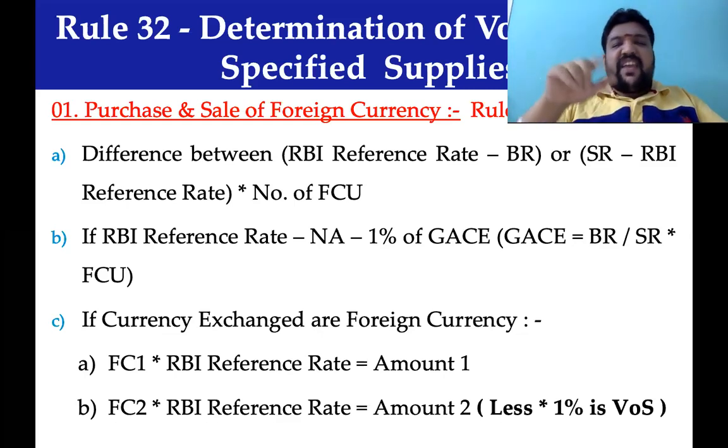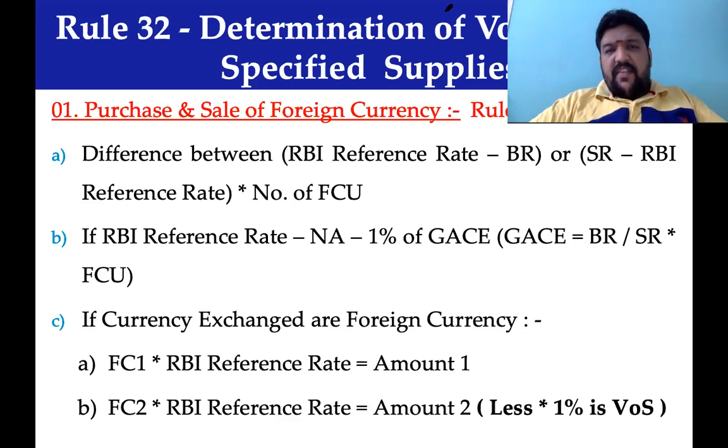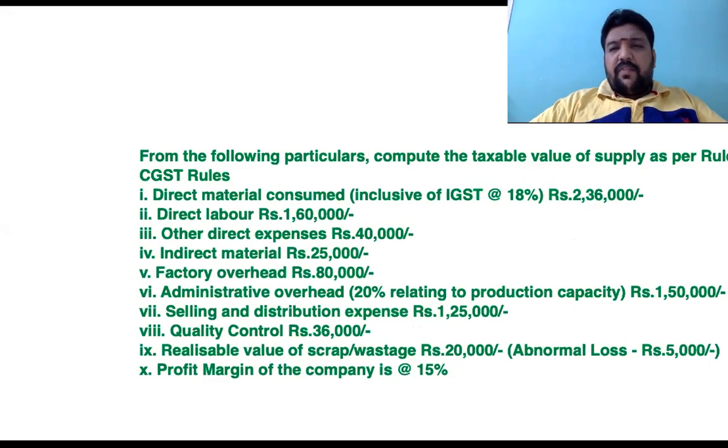The buying rate of the foreign exchange dealer, or the selling rate of the foreign exchange dealer, into the number of units, you will get one number. So that is a gross amount, correct? That gross amount into 1% is the value of supply. Gross amount into 1% is value of supply. At this level, before moving forward on this topic, let me take you through some illustrations to get a little bit of grip on this topic.